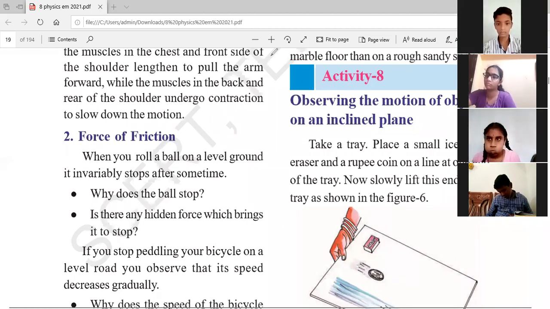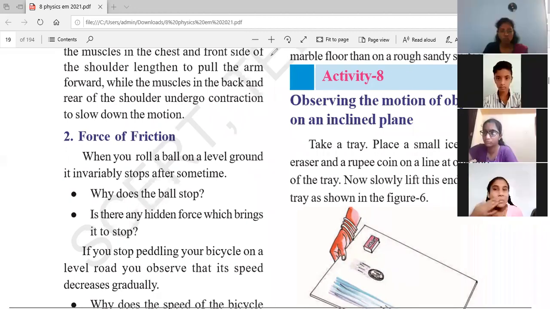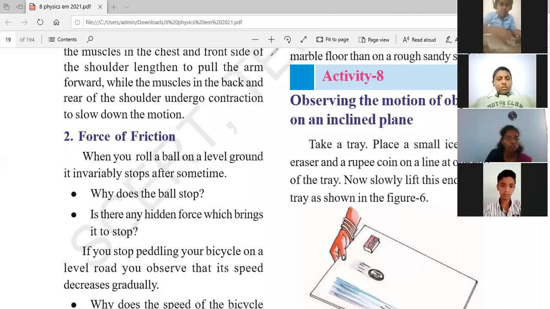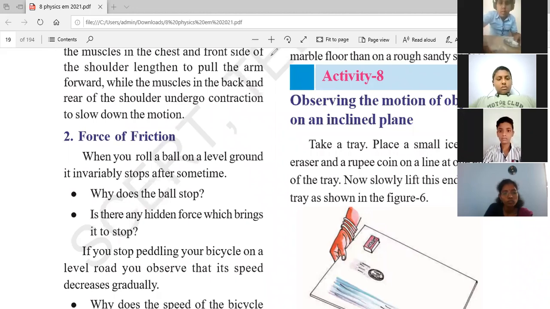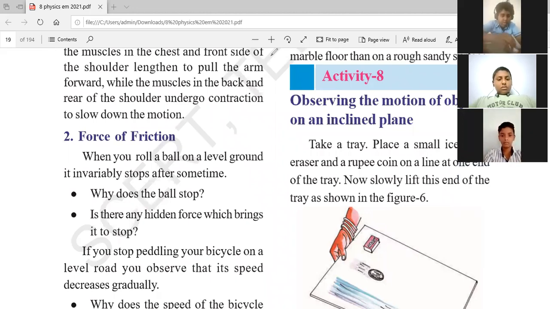Can anyone tell, in these three, ice cube, rupee coin and eraser, which has more resistance capacity? Sri Dikshit? Teacher, what is resistance, teacher? Resistance means stopping capacity.